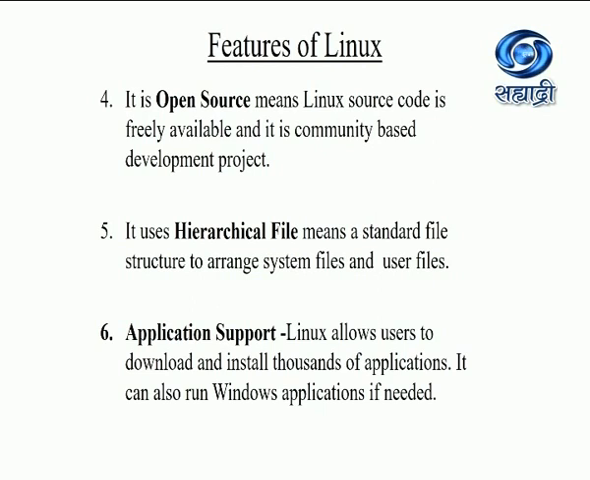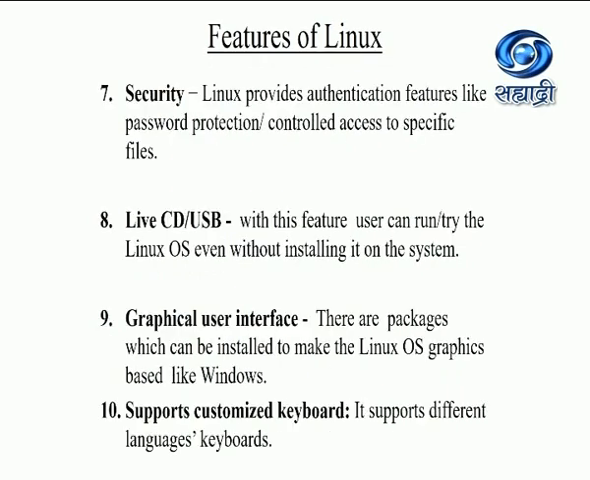Next feature is it uses hierarchical files, meaning a standard file structure to arrange the system files and user files. Application support is the next feature. Linux allows users to download and install thousands of applications. It can also run Windows applications if needed. See, Windows is a different operating system, but sometimes Linux can support it, so you can run Windows based applications in Linux. Next feature is its security feature.